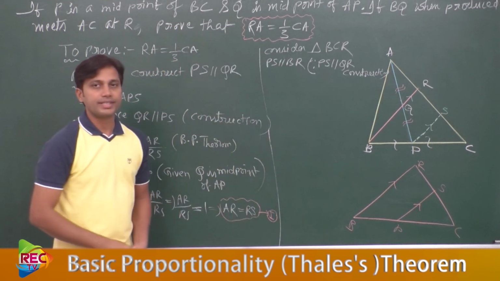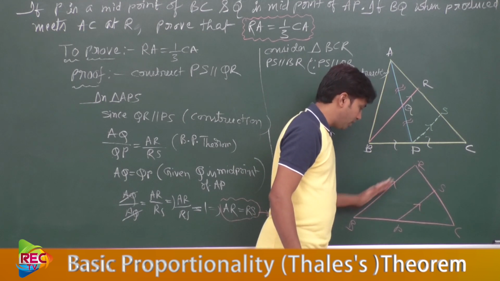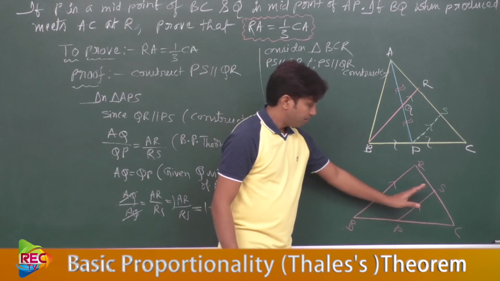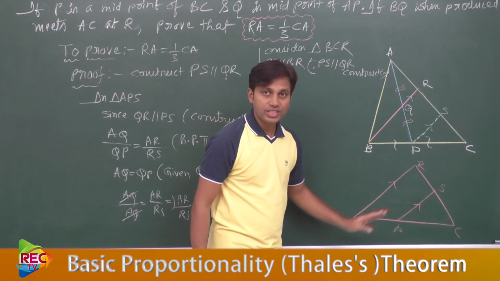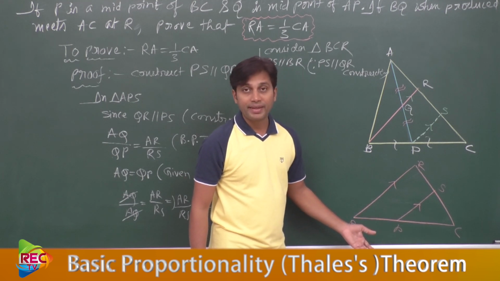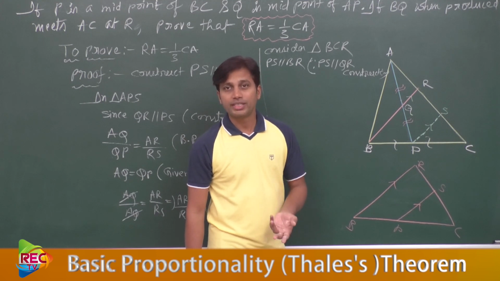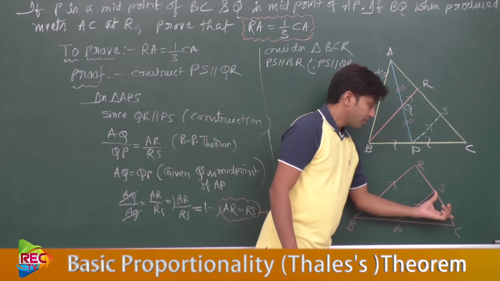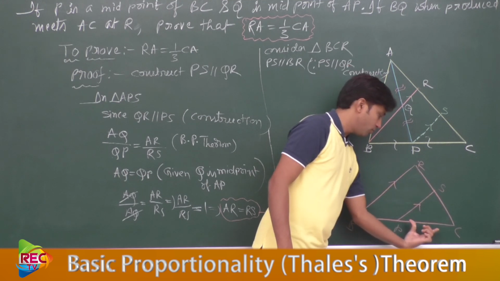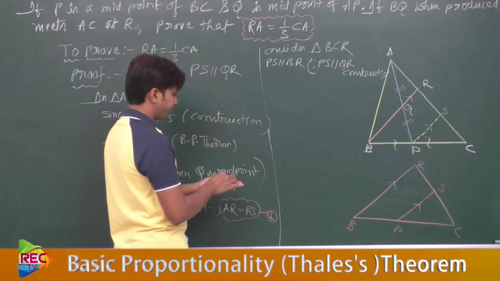From construction we said it. Now tell me, here PS is drawn parallel to one of the sides, RB, of the triangle. So therefore, here also we can apply the basic proportionality theorem. What is the basic proportionality theorem over here? Yes, SC by SR equal to CP by BP. Okay, let us write it down.